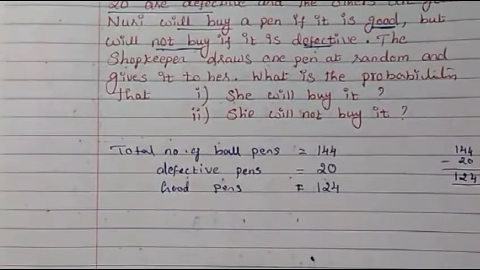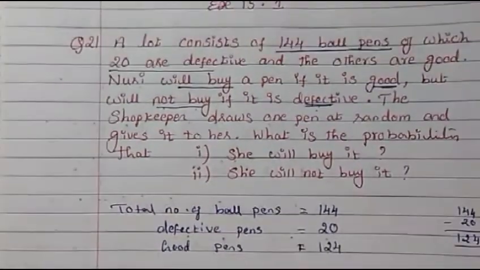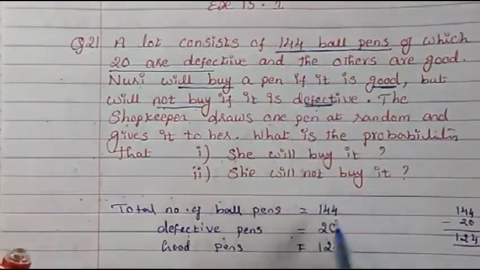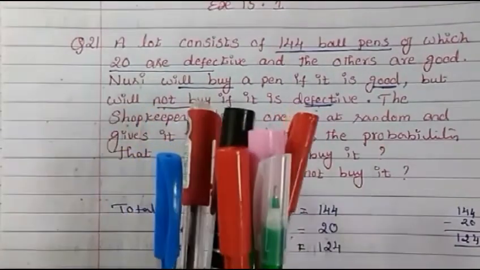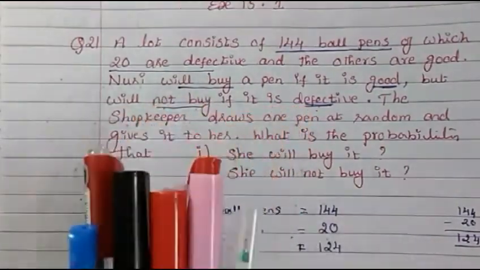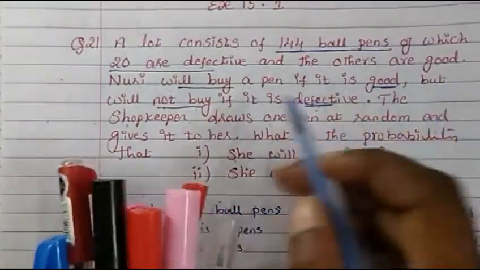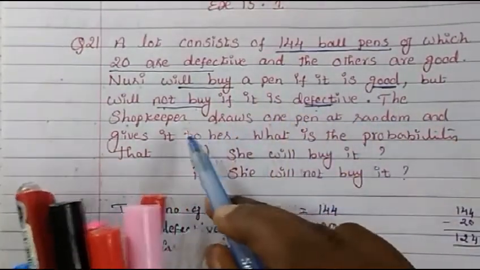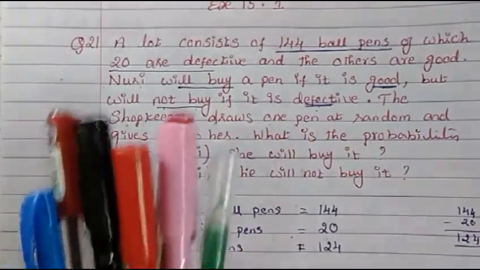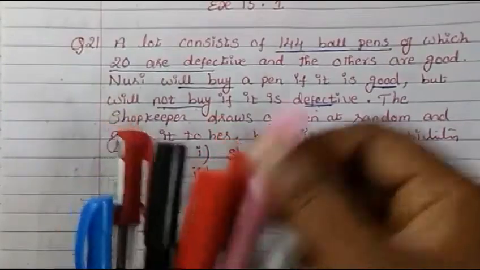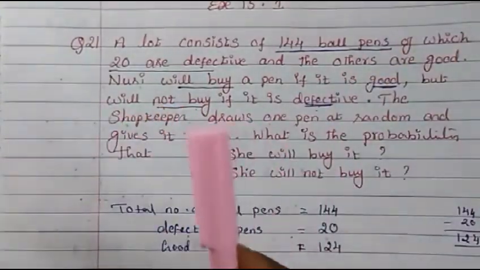So now let's find out the probability. But before that, let me explain to you once again the question. The shopkeeper is having total 144 pens. In that he is randomly giving one pen to Noori.